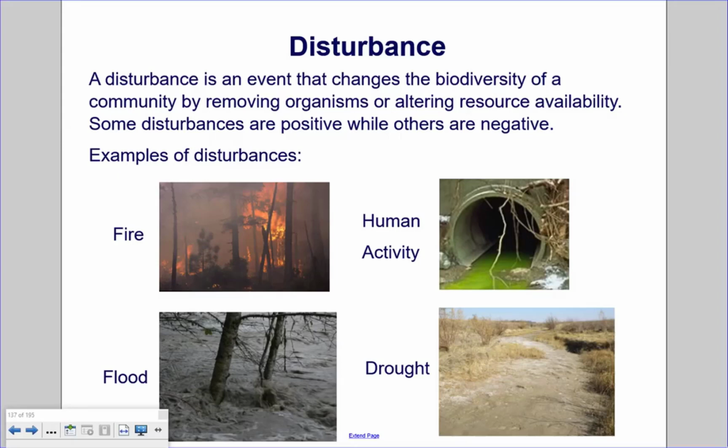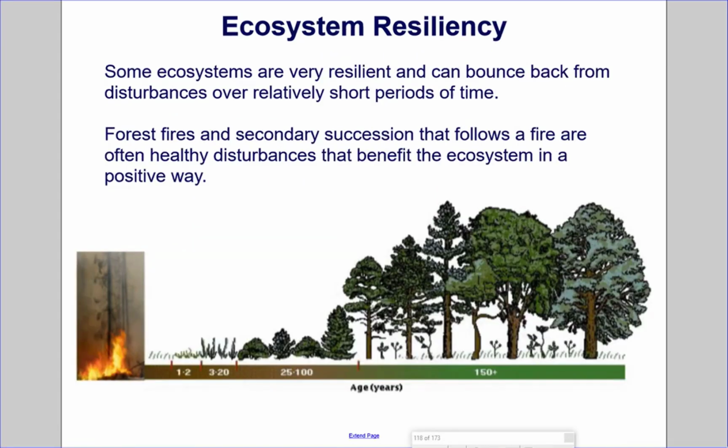A disturbance is an event that changes the biodiversity of a community by removing organisms or altering resource availability. Some disturbances are positive while others are negative. Examples of disturbances include fire, flood, human activity, or drought.